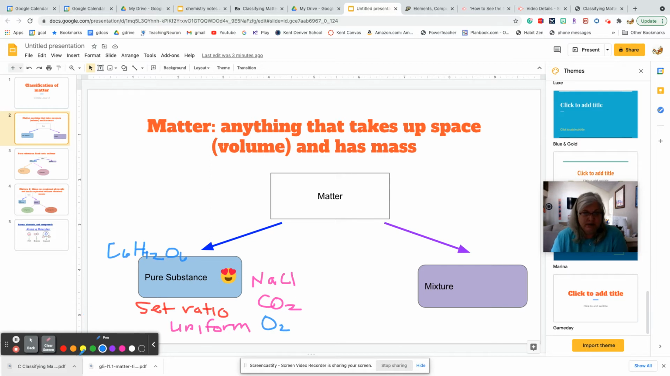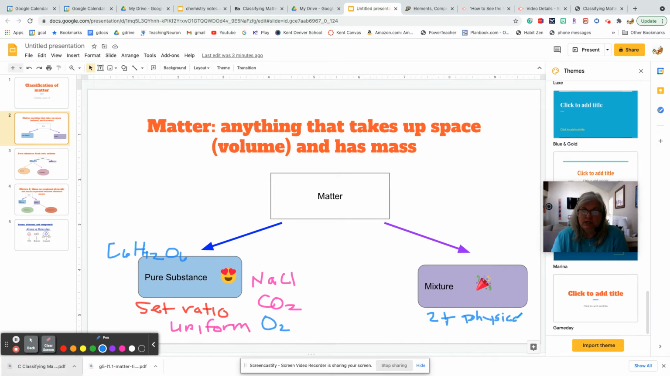But let's talk now about mixtures. So what is a mixture? So let's put a little sticker on mixture too. Yay, mixtures! Okay, and what is a mixture? A mixture is anything that's made up of two or more things that are physically put together and can be physically separated.